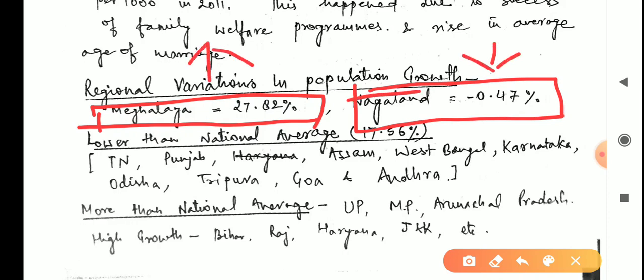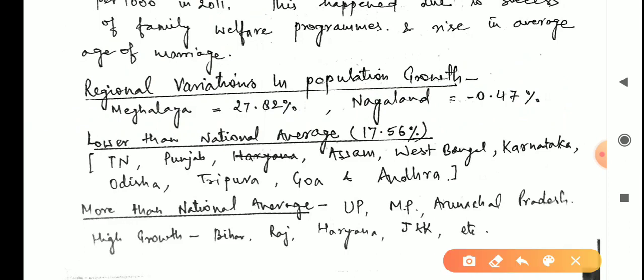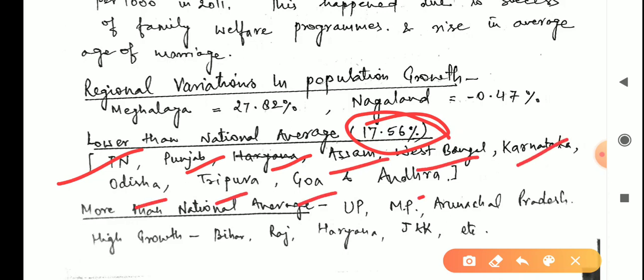This is about the 2011 census, the latest census. The national average is 17.56%. Tamil Nadu, Punjab, Assam, West Bengal, Karnataka, Orissa, Tripura, Goa and Andhra Pradesh were lower than the national average. It means the growth rate in these states was not more than the national, but less than the national average. The growth rate was not as high as the whole of India.